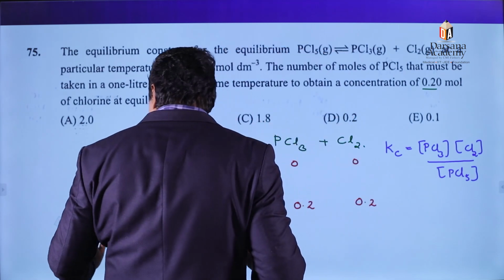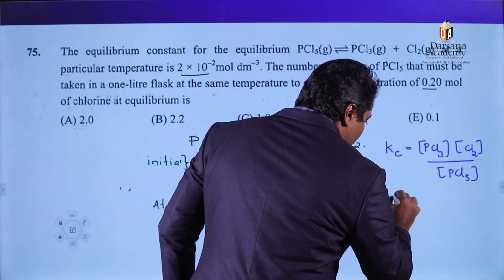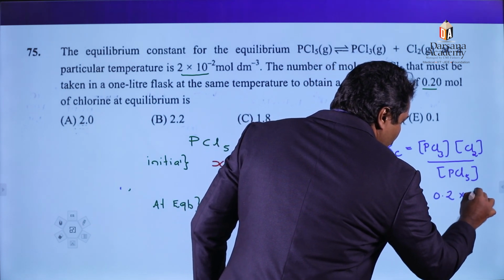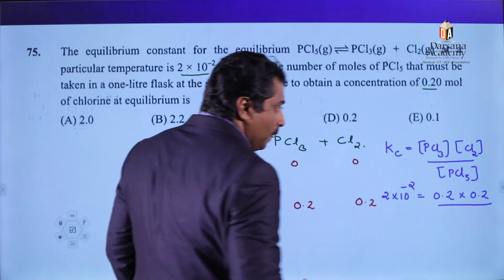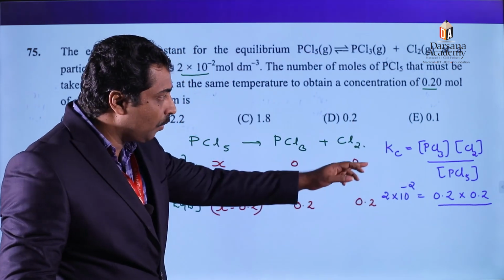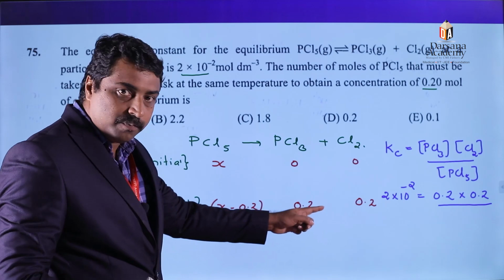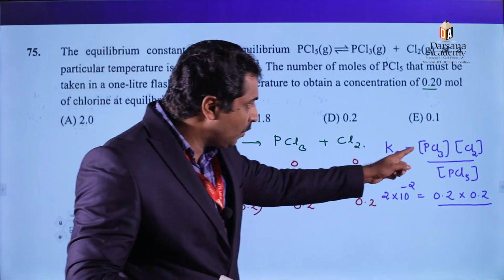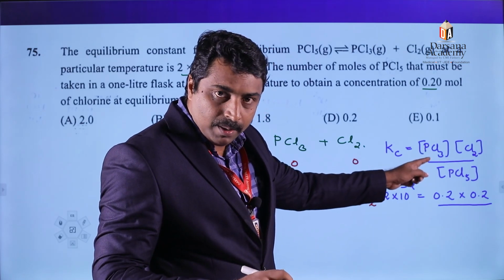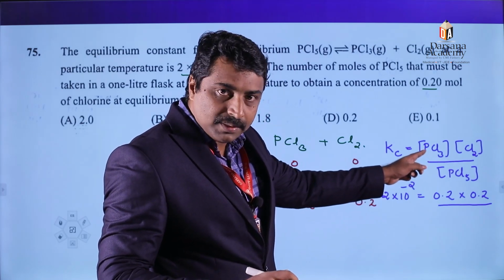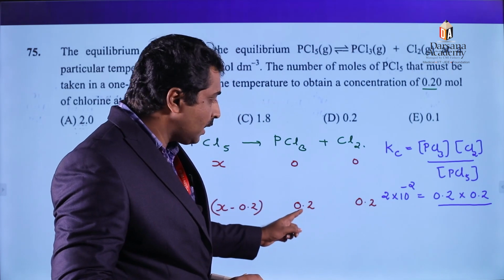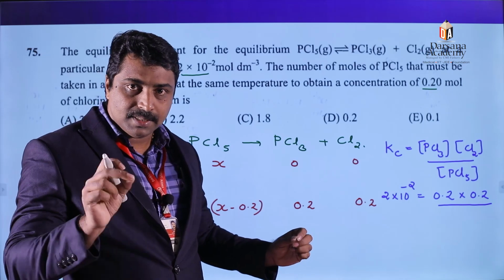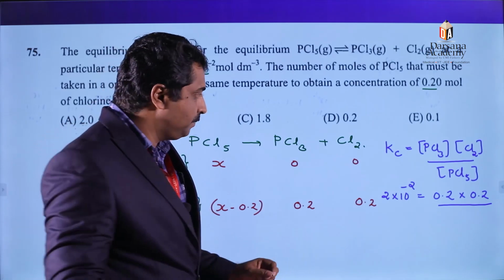So 2 into 10 raised to minus 2 is equal to 0.2 into 0.2 for the concentration of phosphorus trichloride and chlorine molecule, which is equal to their number of moles because volume is 1 liter. We know concentration is equal to number of moles divided by volume. Here number of moles is chlorine 0.2, phosphorus trichloride 0.2, volume is 1 liter. Therefore, concentration is same as number of moles.